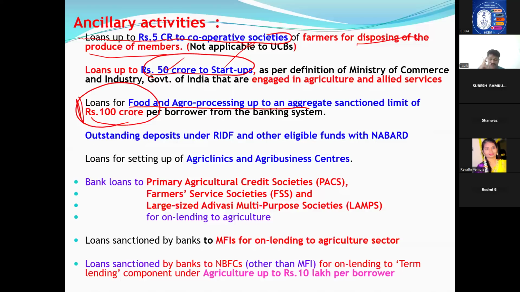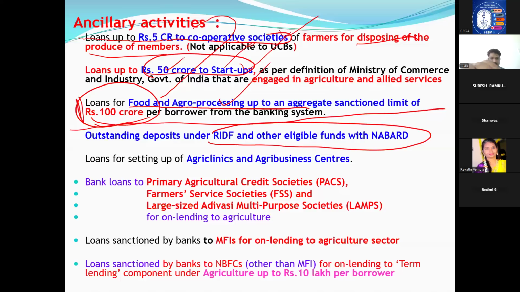But infrastructure is one type of classification of agriculture, while food and agro is falling under ancillary activity. So remember, cooperative societies financing is also ancillary. Startups ancillary. Food and agro ancillary, but food and agro up to 100 crore. Other than these three, remaining points, you just check. If you are short in priority and you put your amount in RIDF bonds of NABARD, this is also ancillary activity. Loans for agri clinic and agri business also come under ancillary activity.